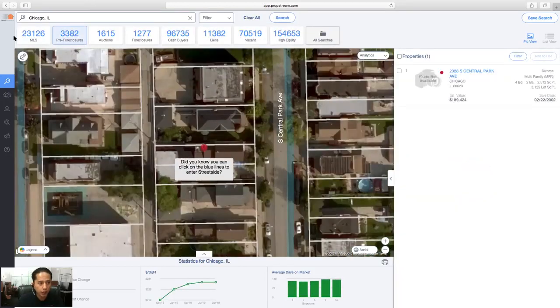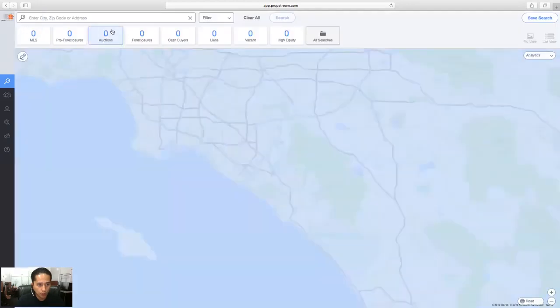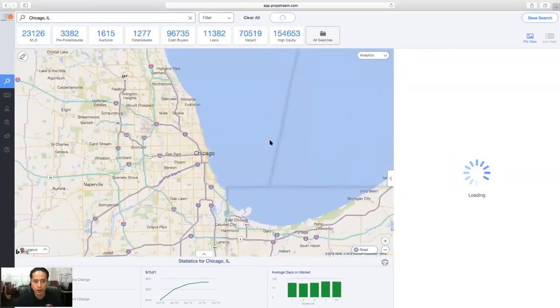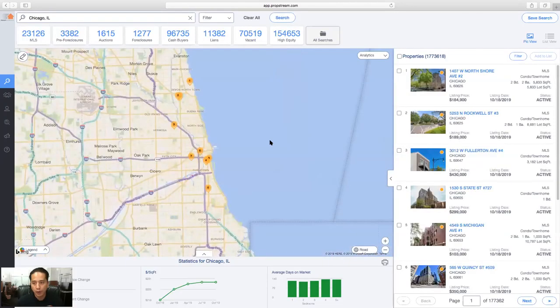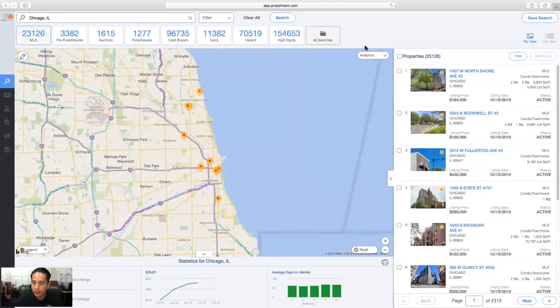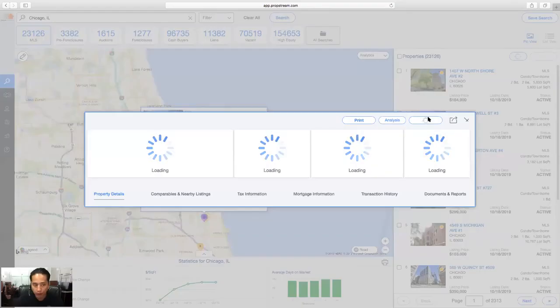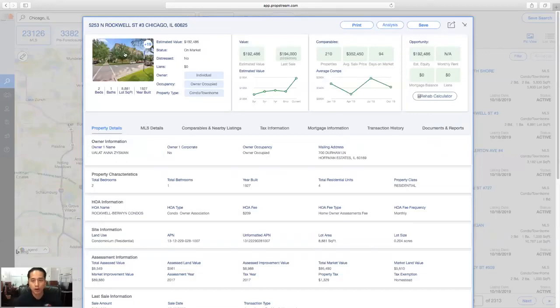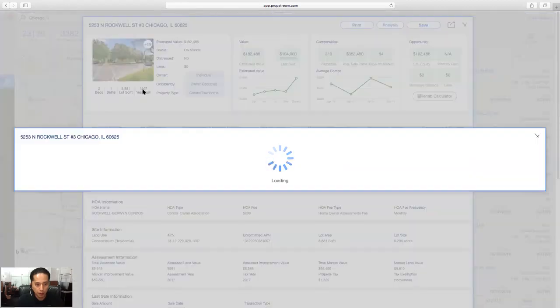So when you search a given area, you'll be given all of our results here at the top. Again, searching Chicago, you'll be able to see all of our results right away. Now, what really has made us very powerful and has separated us from most data aggregators is just the amount of details that you have access to and how we tie them all together for you. When I click on an MLS property, you'll see all the MLS listings here on the right-hand side. I can click on a given property here, and now I'm able to see all of the records tied in together. I'm able to see property images by clicking on the property here at the top left.